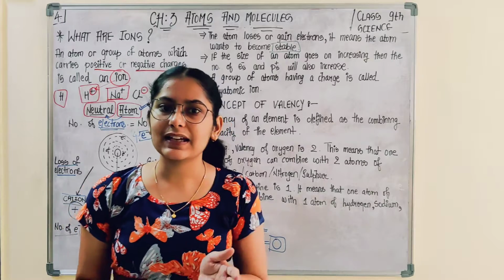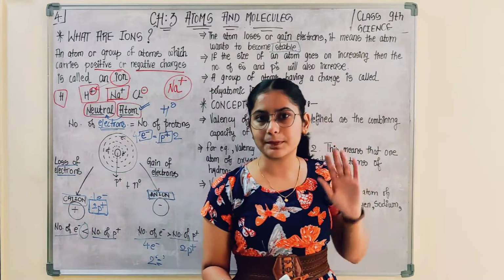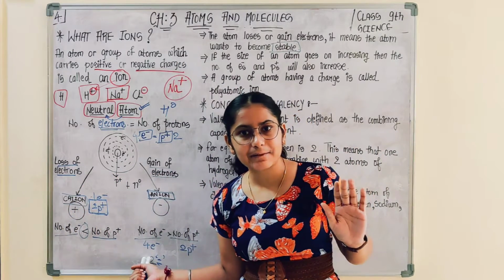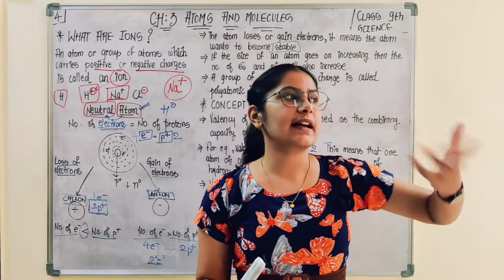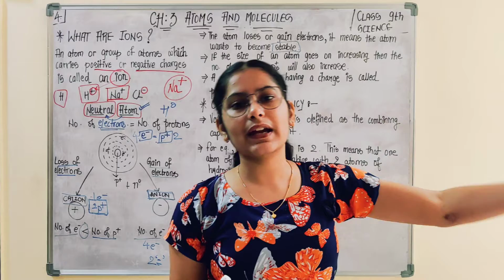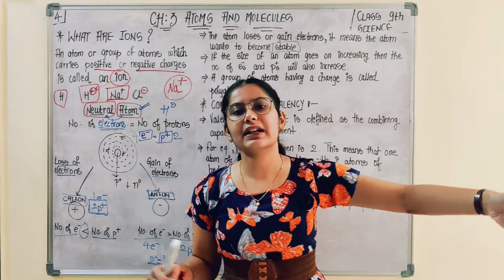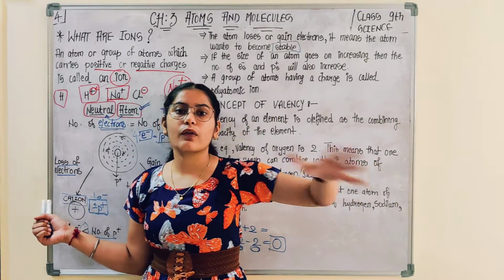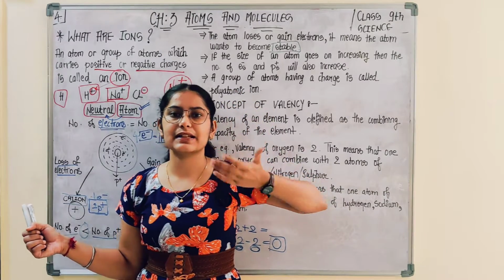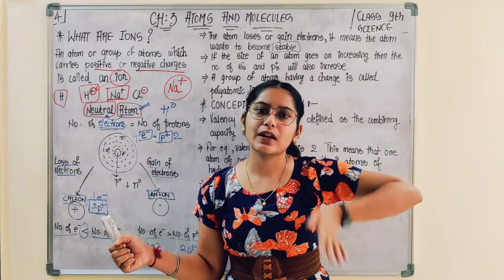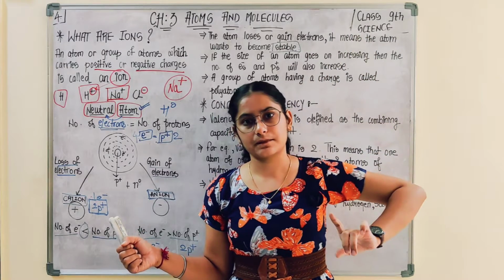So for stability, if an atom requires gaining electrons, it would be gaining and becoming an anion. For achieving stability, if it wants to lose electrons, that means it wants to remove negativity, and it would become a cation. That means the overall charge on the atom would be more positive. Since there is more positive charge, the overall charge on the atom would be positive.